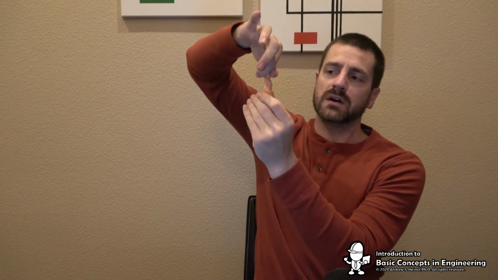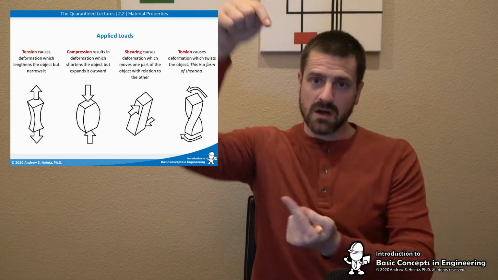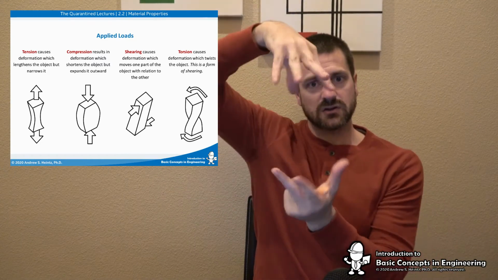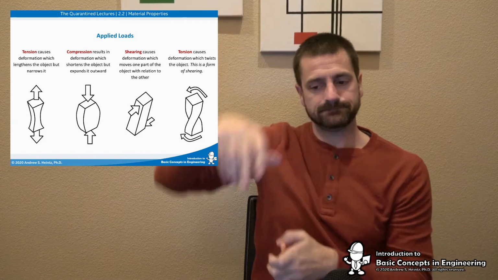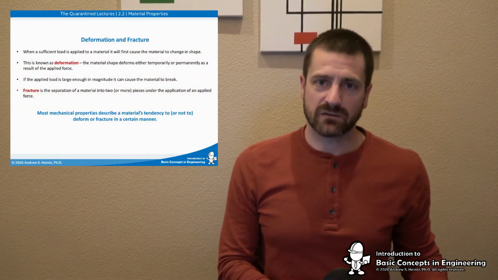And then we also have torsion, which is a very special example, which is where we are twisting it, right? So we have all those examples there, and we've talked about those before, right? But again, remember, tension is this direction, compression is this direction, shearing is this direction, and torsion is this direction. All right, and that leads us to deformation and fracture.